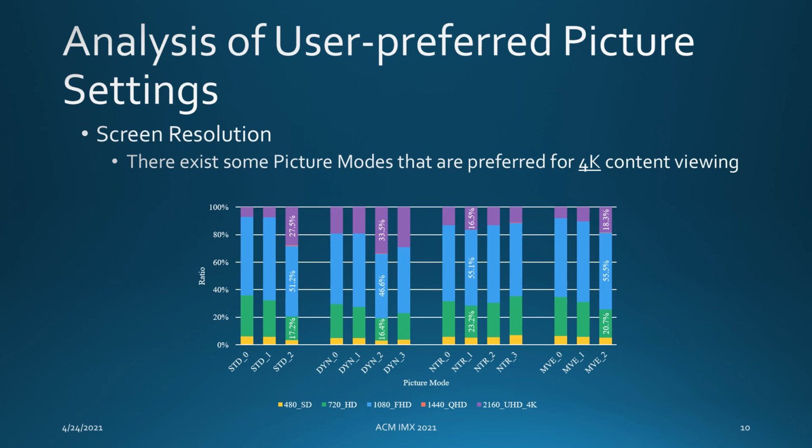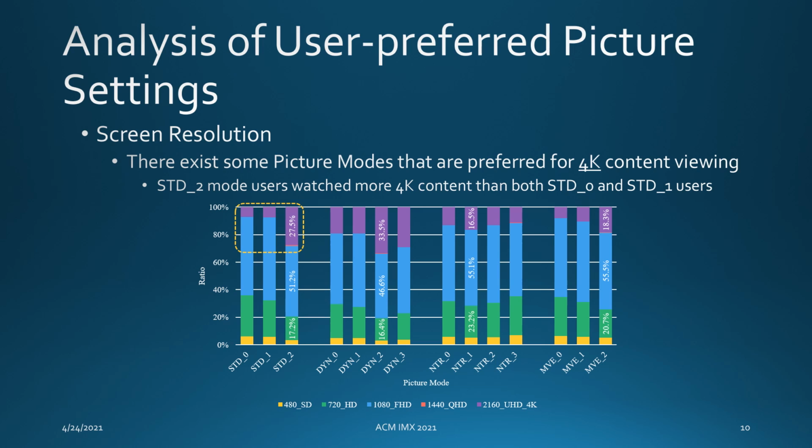The last one is screen resolution. We got to know that there exist some picture modes that are more preferred for 4K content viewing. For instance, standard 2 mode users watched more 4K content than other standard mode users.